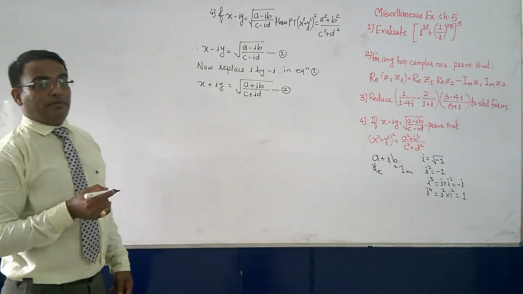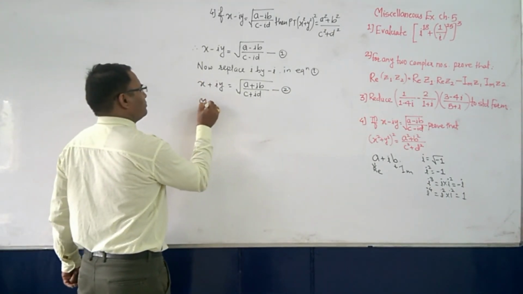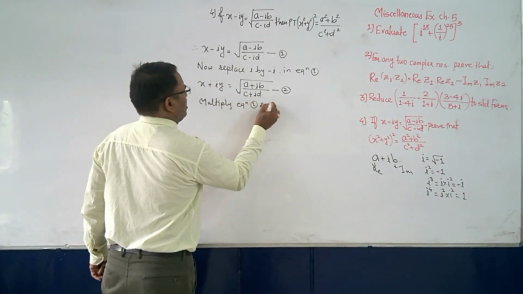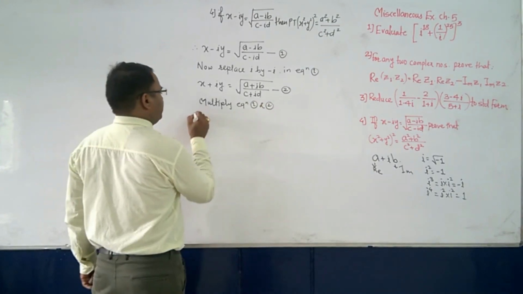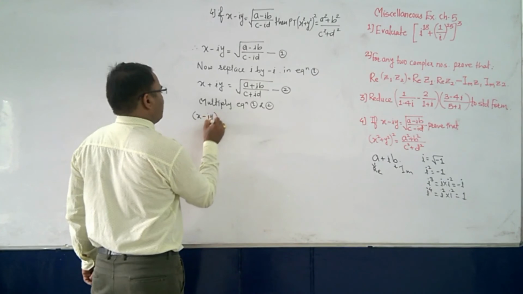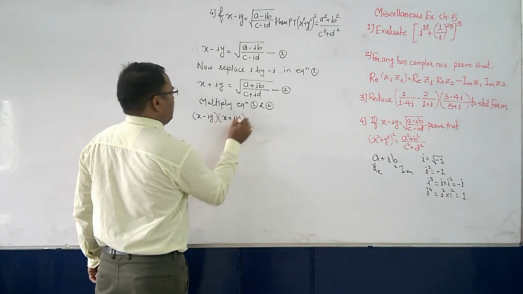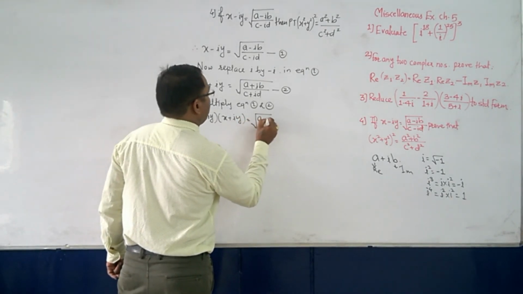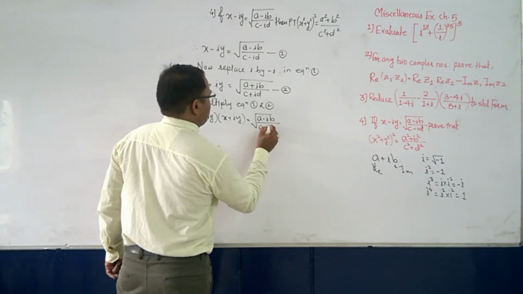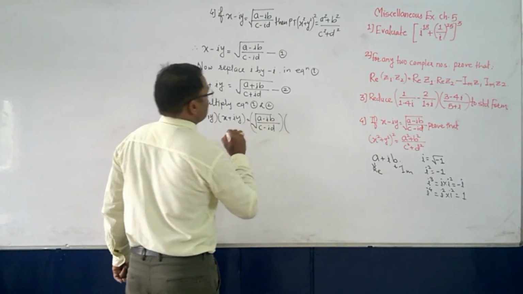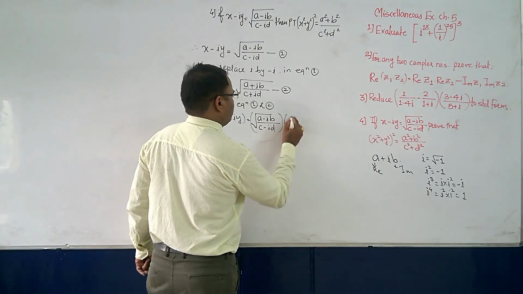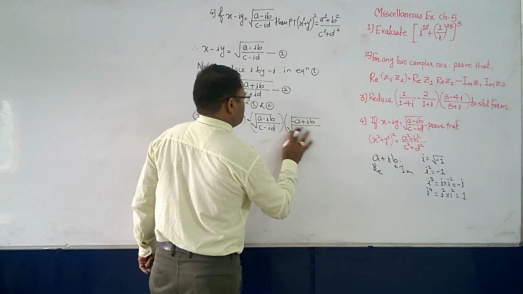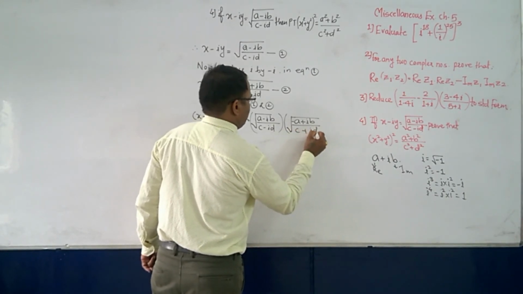Now what we will do? We'll multiply equation 1 and 2. So what will happen here? It is x minus iy into x plus iy is equal to, that is a minus ib and c minus id in one bracket. In another bracket it will be under root of a plus ib and c plus id.